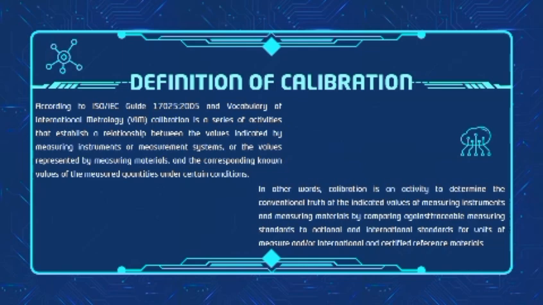According to ISO/IEC Guide 17025:2005 and the International Vocabulary of Metrology, calibration is a series of activities that establish a relationship between the values indicated by measuring instruments or measurement systems, or the values represented by measuring materials, and the corresponding known values of the measured quantities under certain conditions.